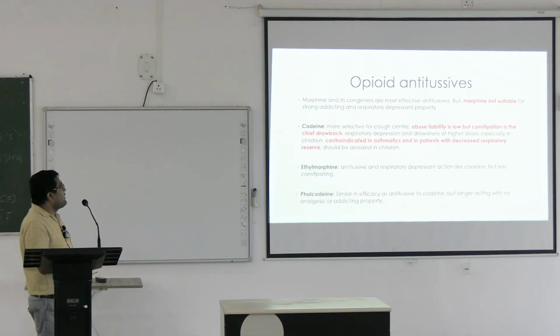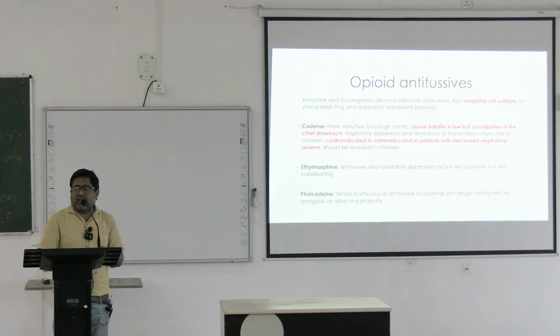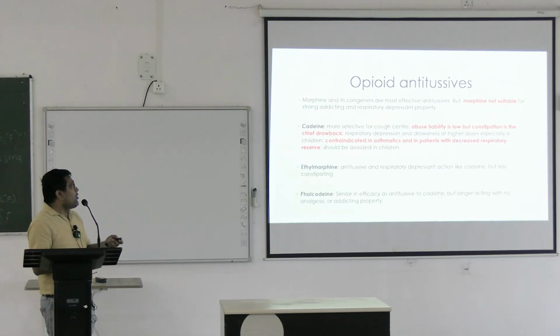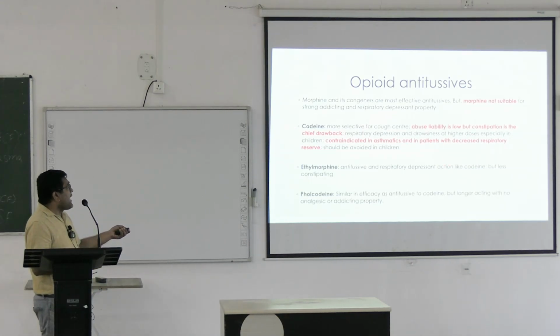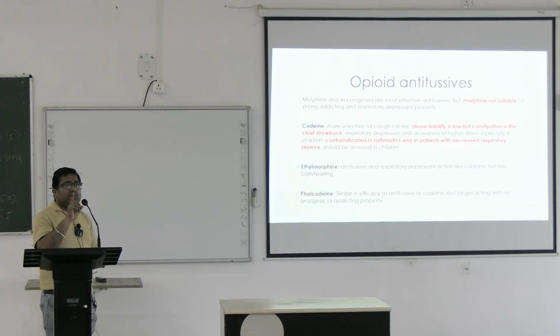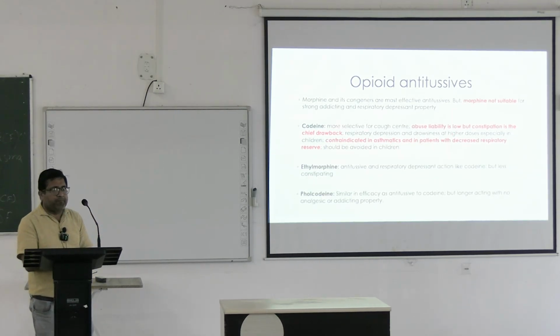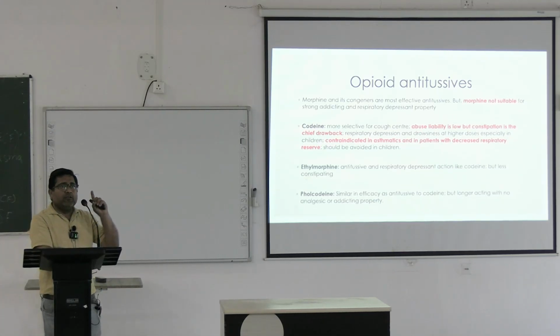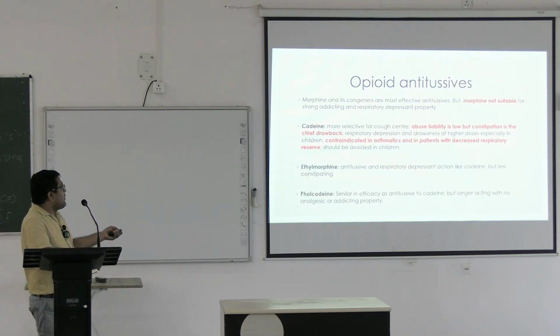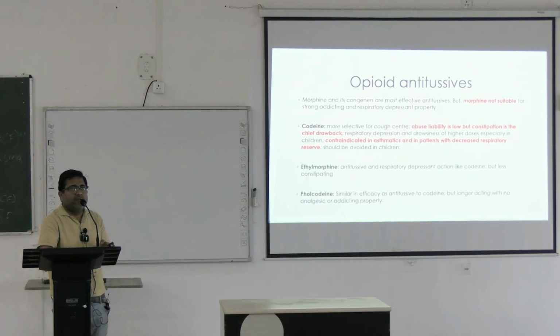Now coming to opioid antitussives, morphine and its congeners are the best antitussives. The problem is strong addicting liability and respiratory depression property. Coming to codeine, codeine more specifically acts at the cough center. Abuse liability is low, but the major side effect is constipation. Respiratory depression and drowsiness can be seen at a higher dose, particularly in children, so it should be used cautiously in children. It is contraindicated in asthmatics and in patients with decreased respiratory reserve. Basically, being an opioid group of drug, it can exacerbate asthma.